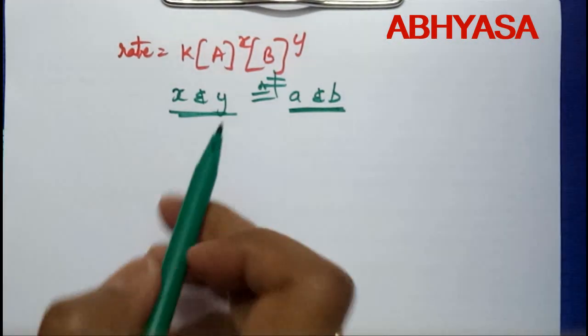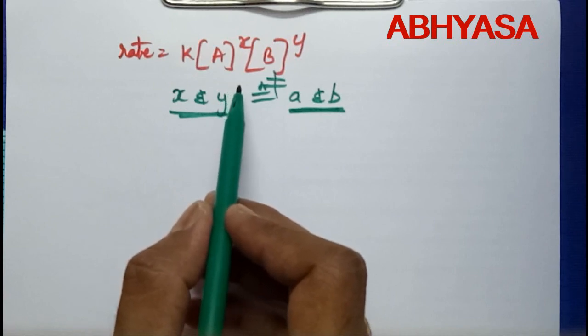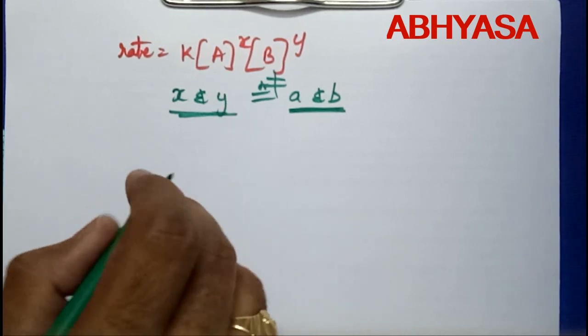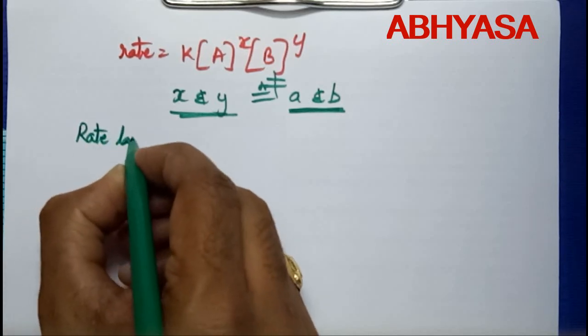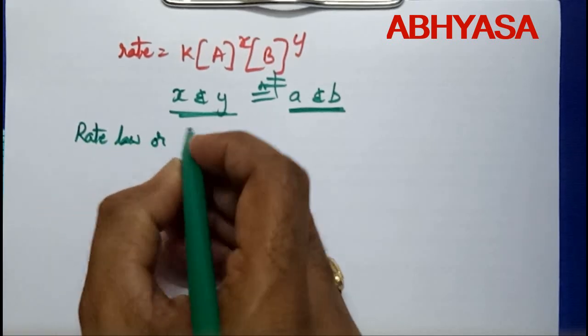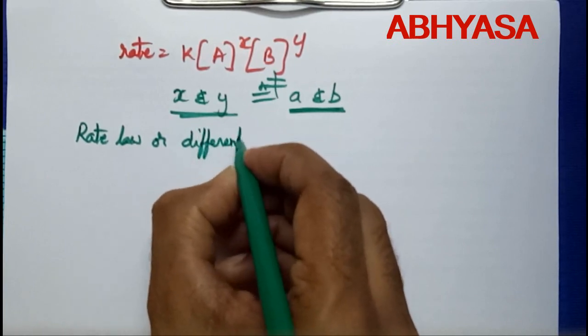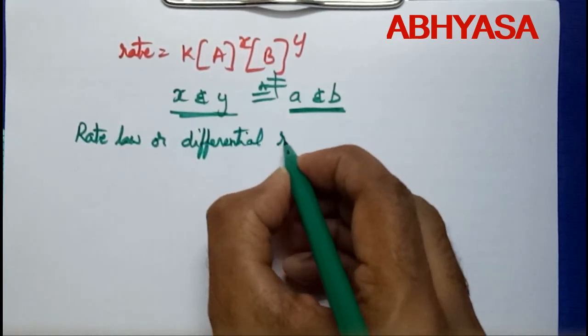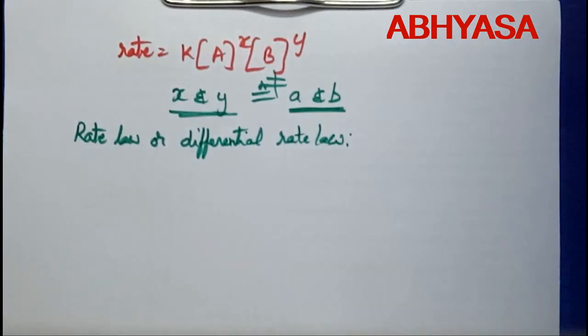So this above expression which correlates the concentration terms with rate of reaction is called the rate law, or we call it the differential rate law. So how can we define this?